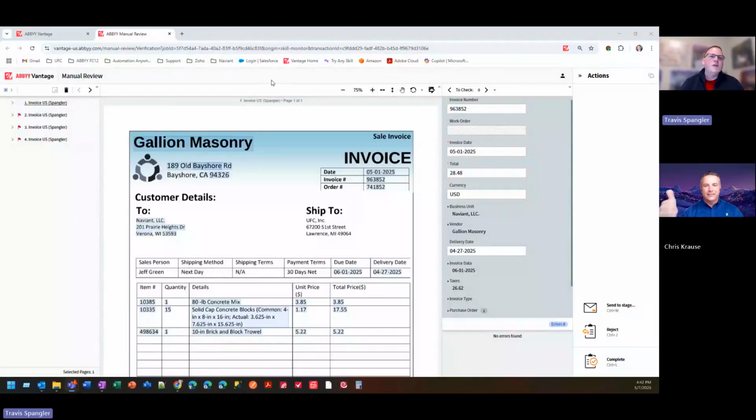Awesome. So this is what we call our manual review screen. The manual review screen is where documents go if we need a human in the loop. Now, you just heard me, this is not ideal. In our scenarios, a document comes in and we would route these automatically. However, when there is an exception, we want a human to be able to manage that exception, and that's where